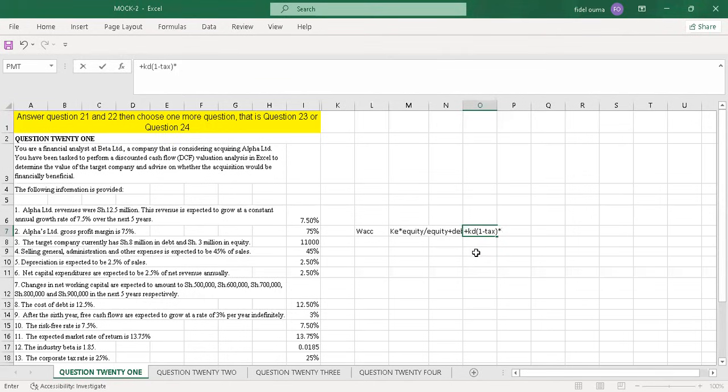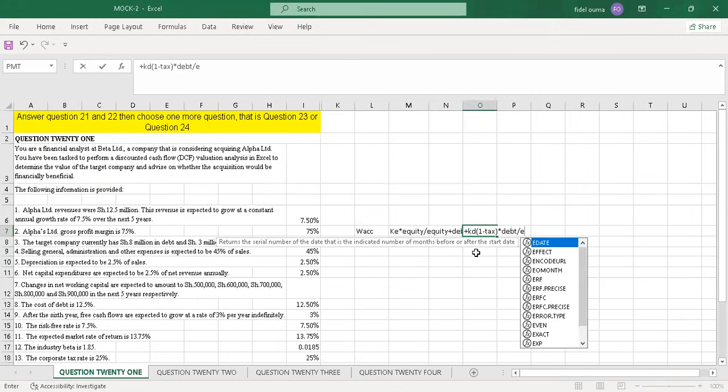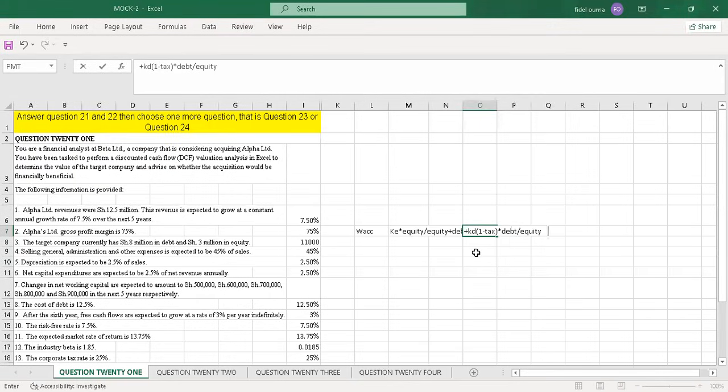Then you multiply this by debt, divide by equity plus debt.